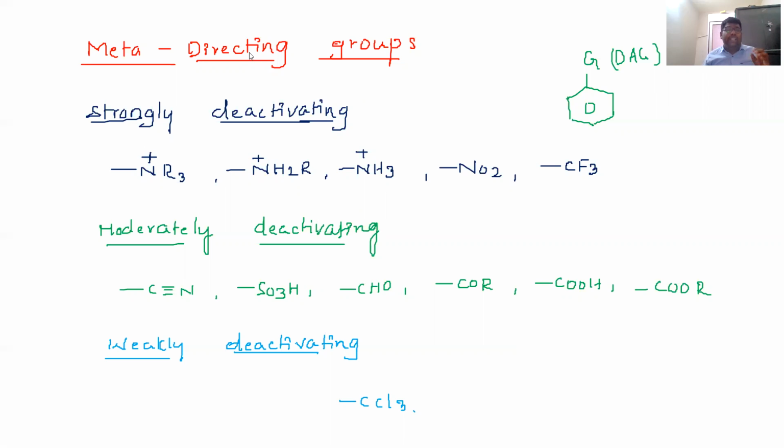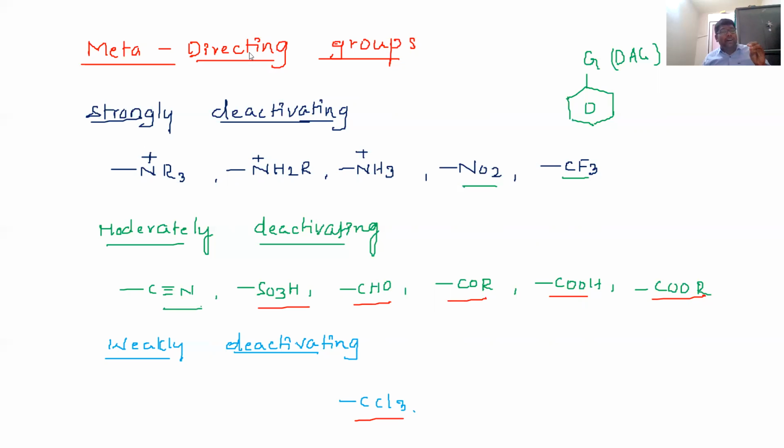N plus R3, NH2 or NH3 plus, nitro group, or CF3, trifluoromethyl. So these are all strongly deactivating groups. Moderately deactivating groups: cyanide, sulfonic acid, aldehyde, ketone, acid, ester. Weakly deactivating: CCl3.